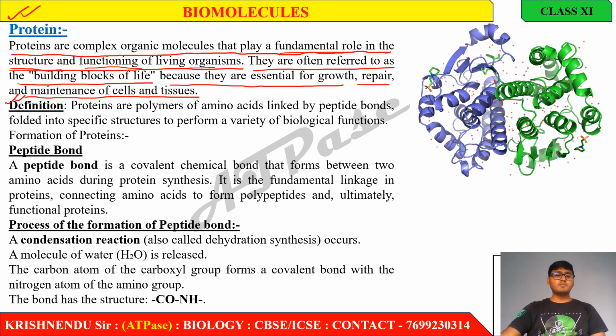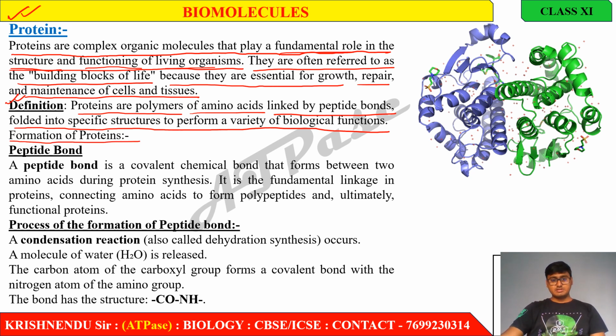What is the definition of protein? Proteins are polymers of amino acids linked by peptide bonds. Inside the protein, one important bond is known as the peptide bond. Except for the peptide bond, there are many other bonds also present, but the peptide bond is one of the most important bonds present in protein. Peptide bonds fold into specific structures to perform a variety of biological functions.